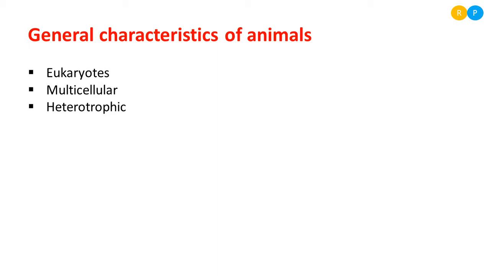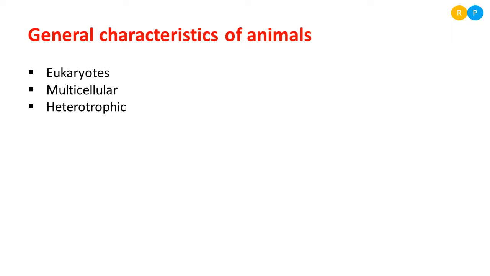Then they are heterotrophic in the mode of nutrition. Whenever we discuss the mode of nutrition, there are two types: one is autotrophic and another is heterotrophic. We animals are heterotrophic in mode of nutrition. That means we are not able to prepare our own food material, so we depend on plants or animals for survival. Plants and animals are the source of food for us, so we are heterotrophic.